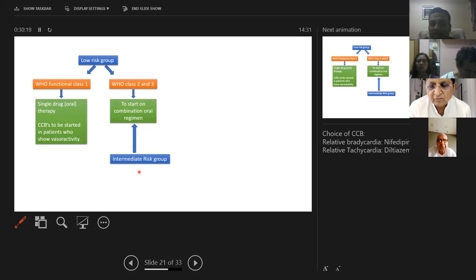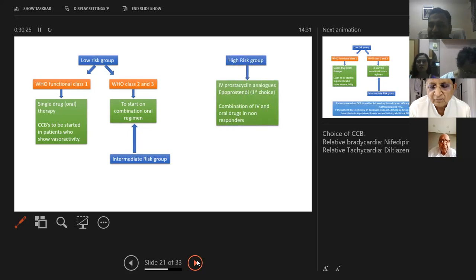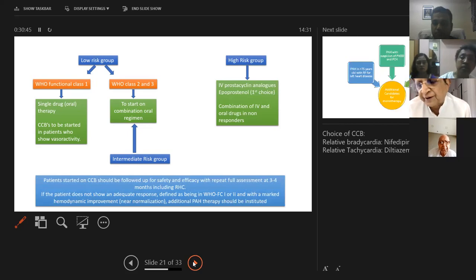And patients who are in the intermediate risk group will also require a combination treatment. Similarly, patients who are high risk, who have more than a 10% chance of dying within 1 year, you have to start them on IV therapy. That is epoprostenol, which is the first choice. If they are not improving with that, you combine the IV drugs with oral drugs and refer them for lung transplantation.